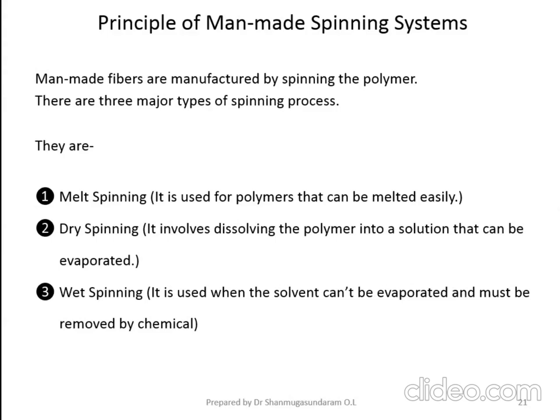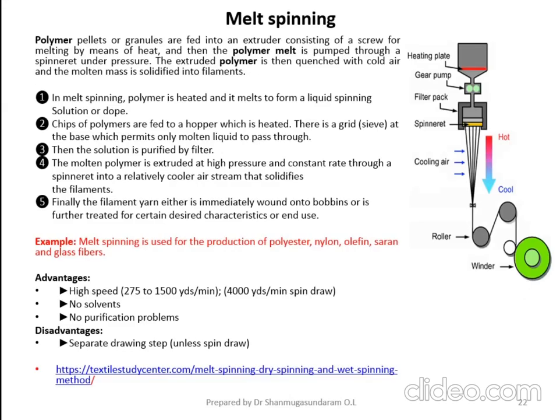Now let us discuss one by one. Please look at the slide. The first one is melt spinning technology. The polymer melts, that is the polymer pellets, or you can call them polymer chips or granules, are fed into an extruder consisting of a screw for melting by means of heat, and then the polymer melt is pumped through a spinnerette under pressure.